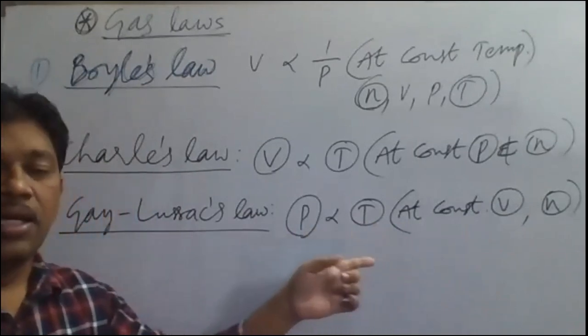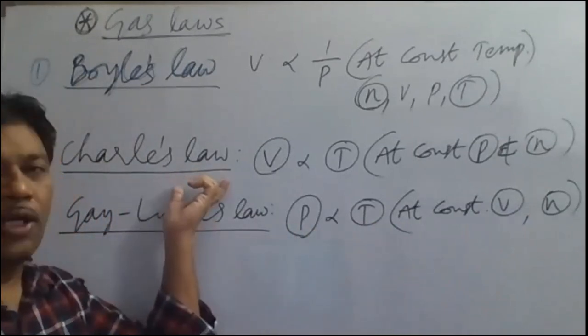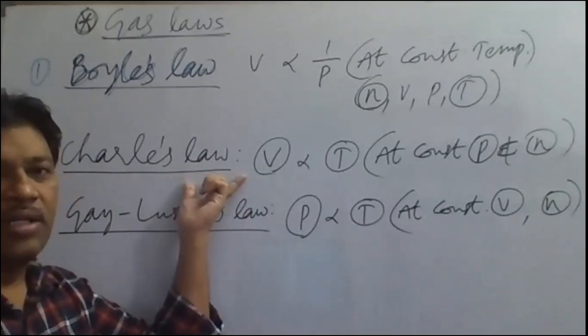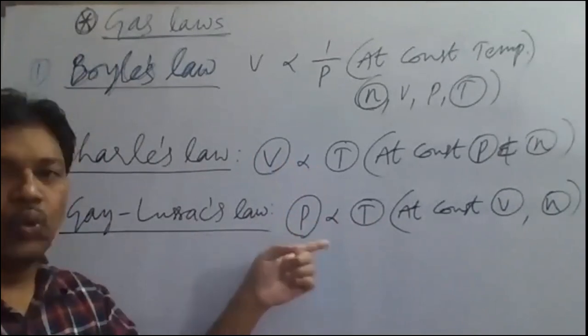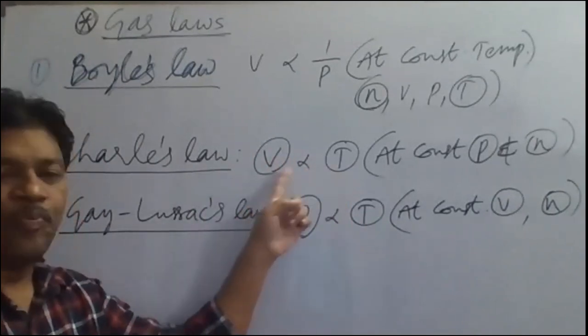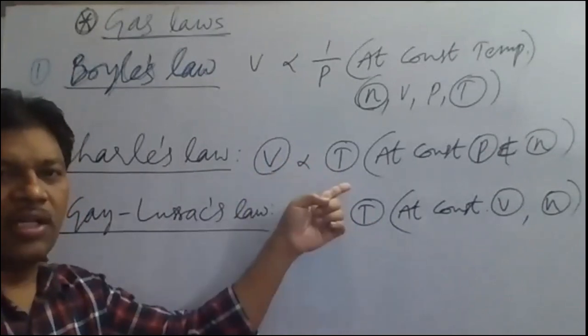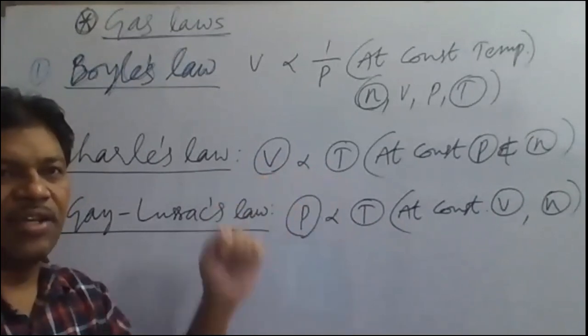Pressure temperature law. In some books, Gay-Lussac's law will be taken as Charles law 2. Charles law 1 will be taken as this one, and this will be taken as Charles law 2. So Charles law 1 means what? Volume temperature law. That is the relationship between volume of gas and temperature of the gas is given here.